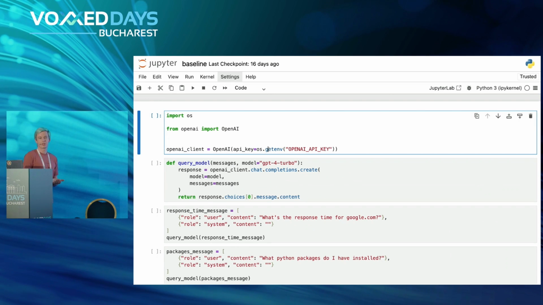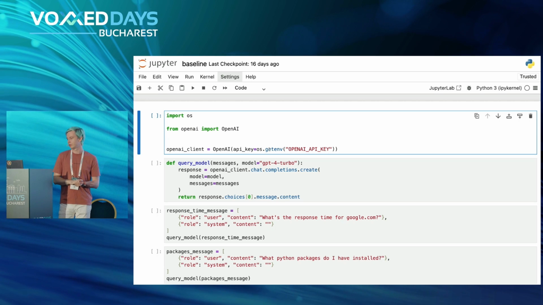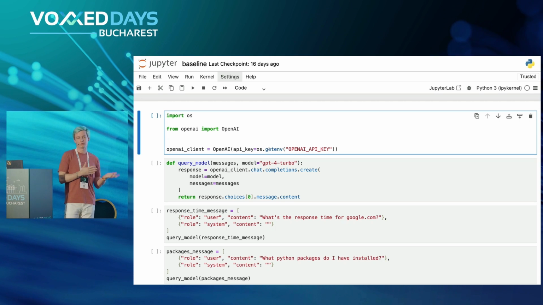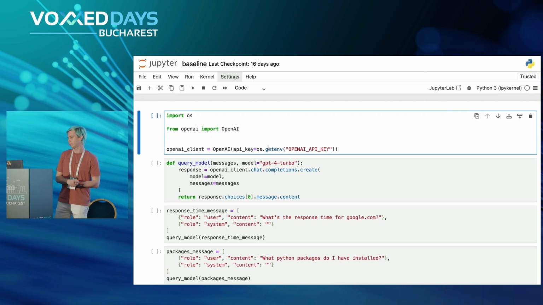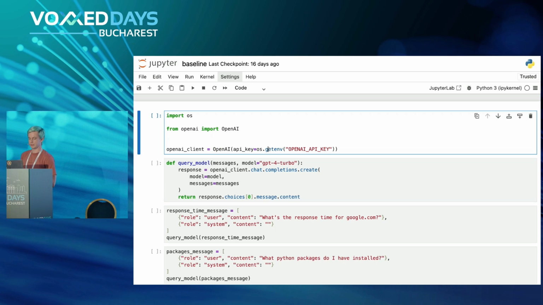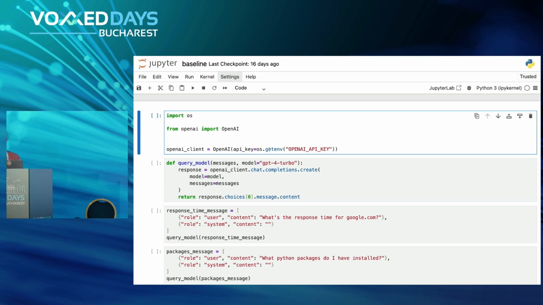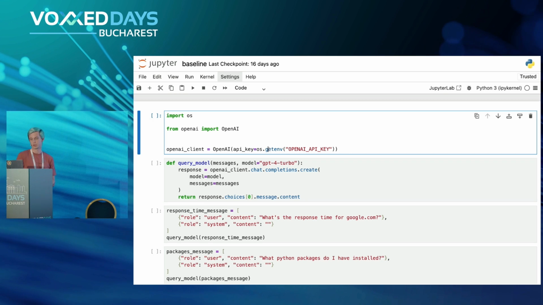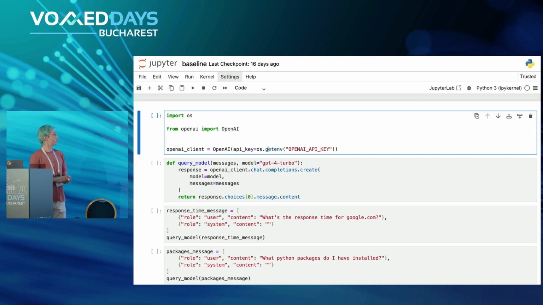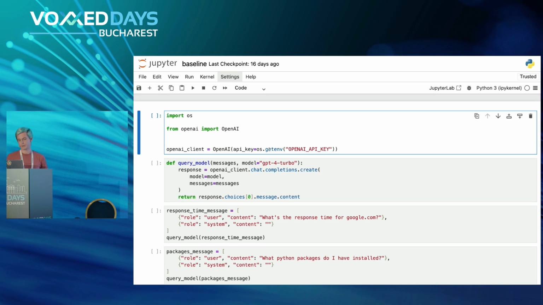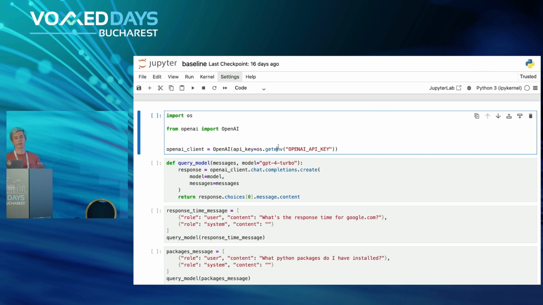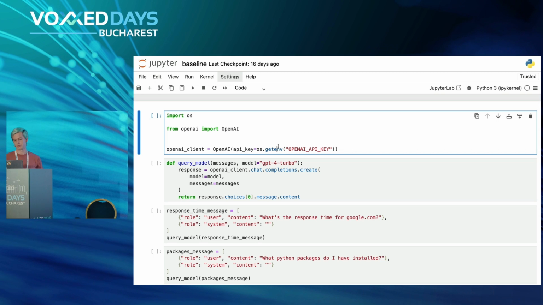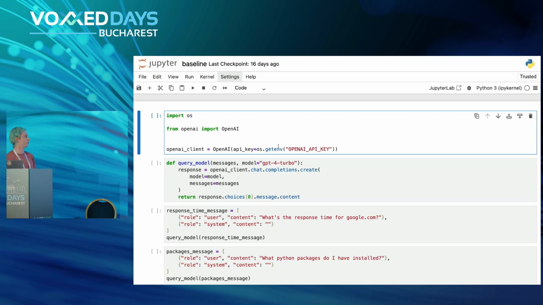So all of the code I will be showing is in Python, but you don't need to have Python knowledge to be able to read it. It's pretty straightforward, and in this specific case, it is a pretty typical way to call the LLM, in this case OpenAI GPT-4. So basically, just sending a request to the model, and if you have played around with LLMs, and I hope you do, I hope you use AI in your everyday life.